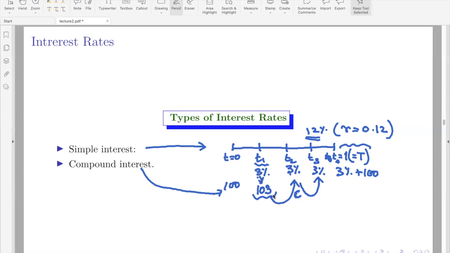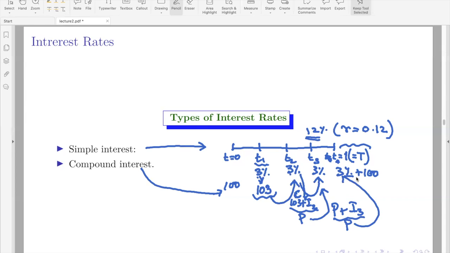So every time this 103 plus the interest that you got here, let us denote it by I2, that will be taken as the principal, and for that you will calculate 3% here. Again, that principal plus I3, that together you will take as principal and calculate 3% and pay it here. So this is the idea of compound interest.